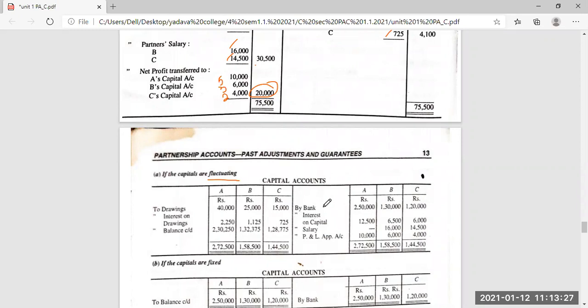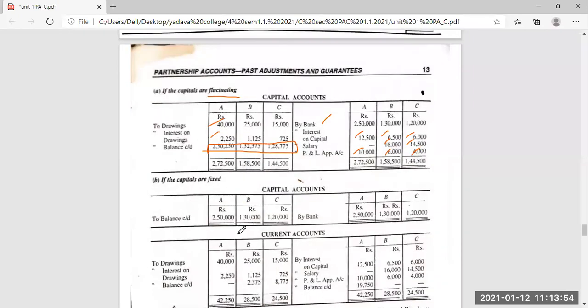So first, by bank, that is the capital of the three partners. Then interest on capitals 12,500, 6,500, 6,000. Salary 16, 14. Then profit and loss 10, 6, 4. Then drawings, interest on drawings, then balance. So this is the balancing figure for this fluctuating account.